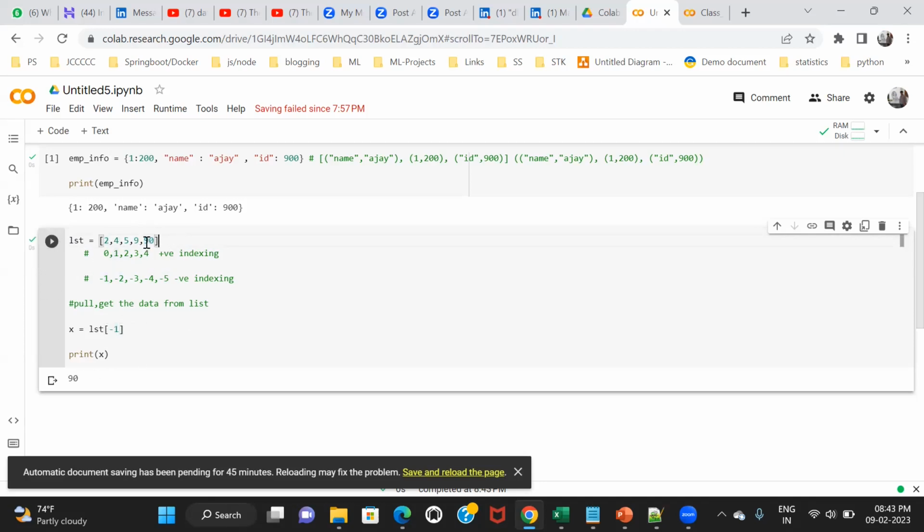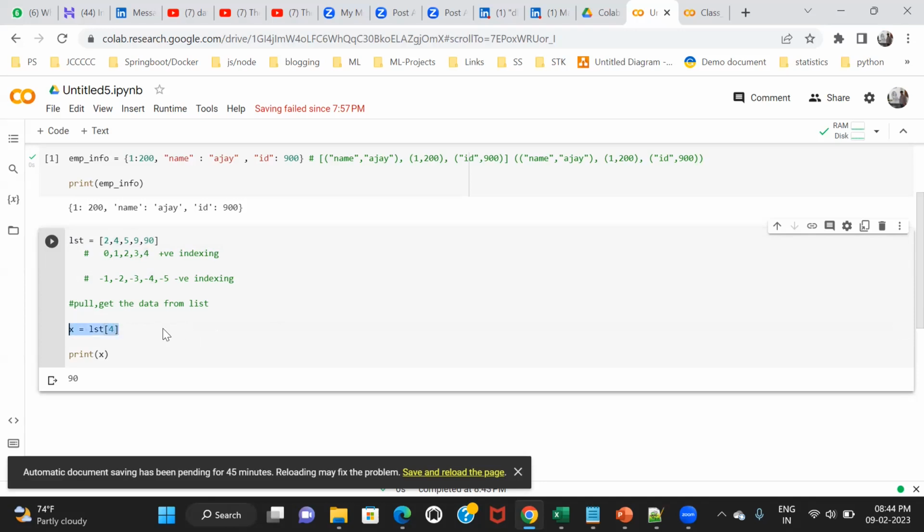So 90 can be approached in two ways. If I use positive indexing, the index for 90 is 4: 0, 1, 2, 3, 4. If you're using negative indexing, the index for 90 is -1.